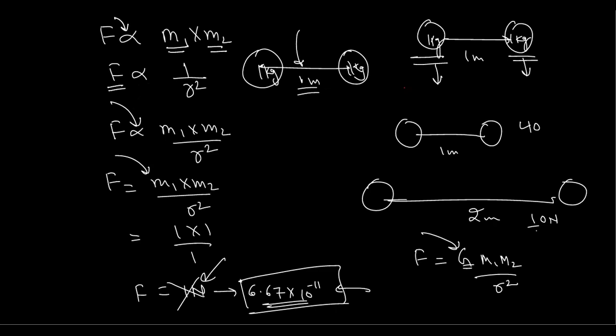So we have this: F is equal to m1 m2 upon r squared, where if we keep the values we get 1 Newton, but it is not actually 1 Newton. Experimentally we check, it is 6.67 into 10 power minus 11. So we keep this as a constant. We have to multiply this every time. So these are the constant terms.